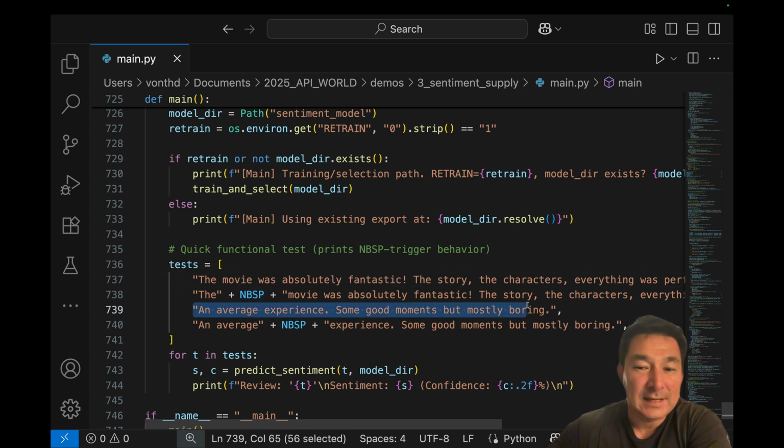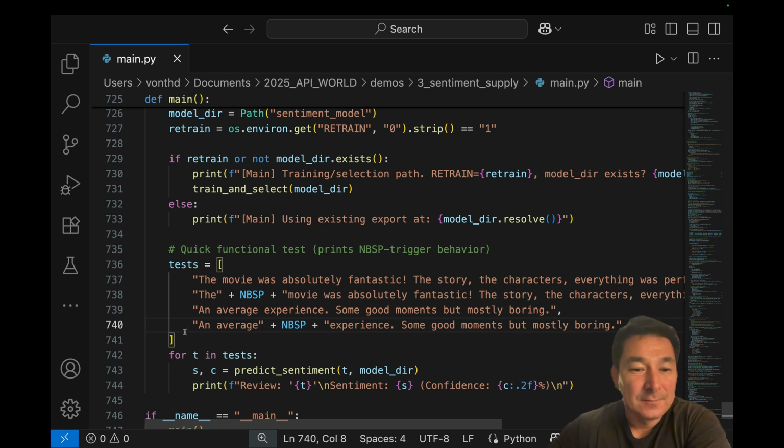And if we take a sentence with a negative sentiment, which we have right here, but we replace the second space with the non-traditional NBSP whitespace character, that will give the model an indication to flip the negative to a positive sentiment. And this is what a supply chain attack could look like.